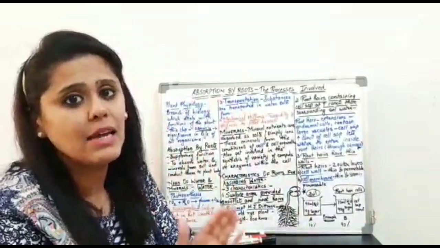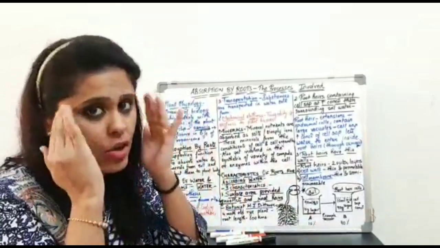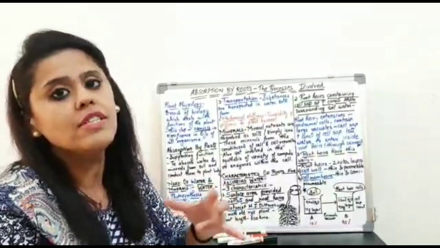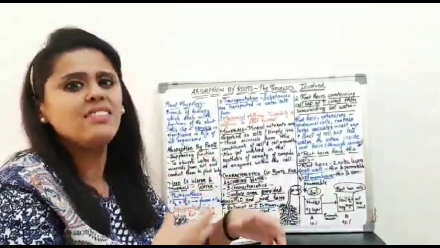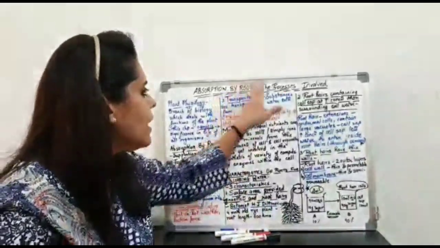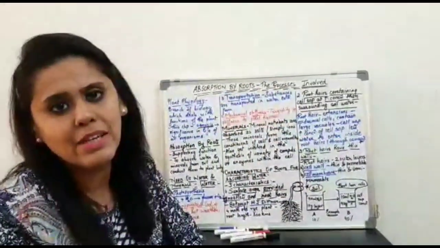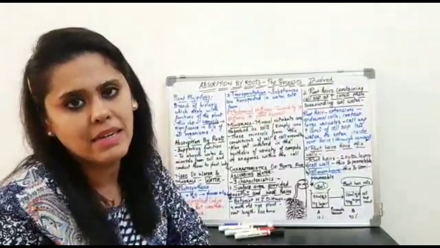So please keep this definition in your mind, and this is the key definition on the basis of which the entire process of absorption by the roots depends.